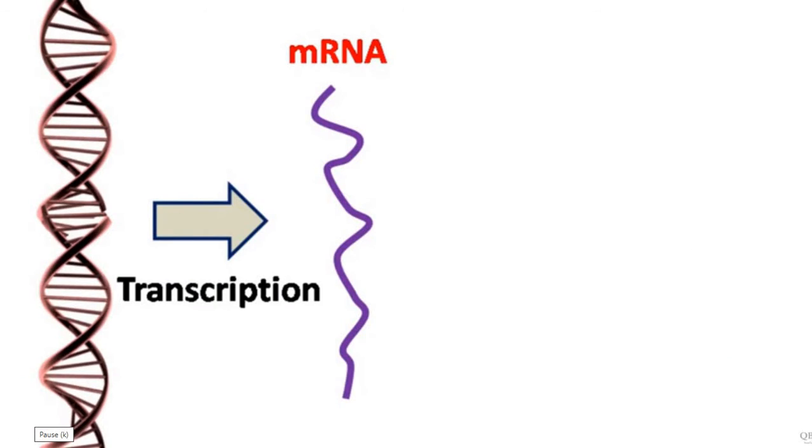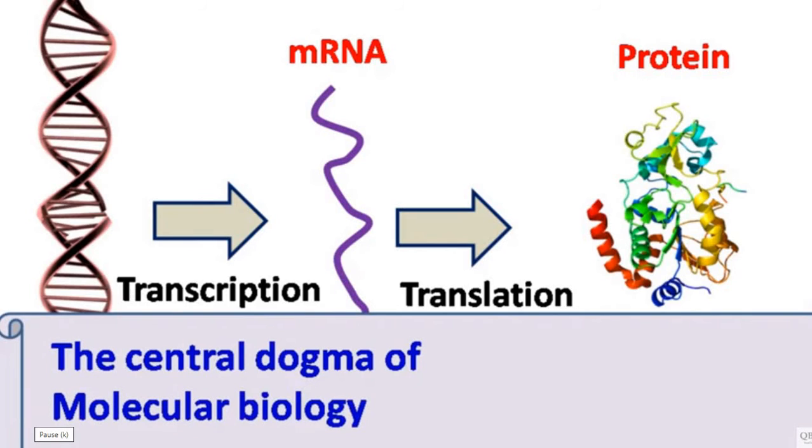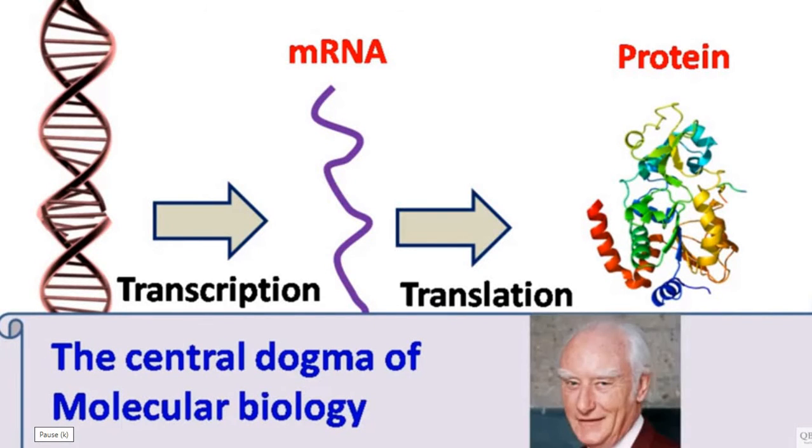It is usually by the process of transcription that the genetic information in the DNA flows into RNA, also known as the messenger RNA or mRNA. The information contained in mRNA is further used by the translational machinery to make proteins. This flow of information from DNA to RNA and protein is also known as the central dogma of molecular biology. This was given by Francis Crick in the year 1958.